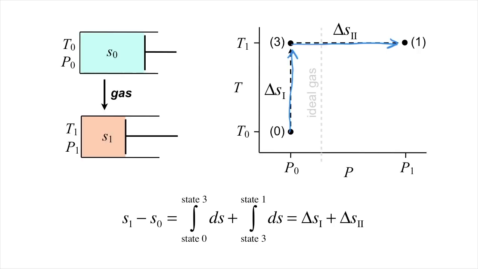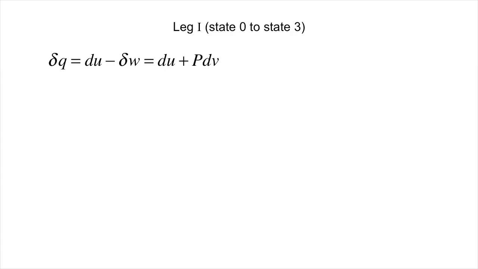Assuming we perform these transformations reversibly, we can determine the entropy change along the leg by examining the heat absorbed or released during these transformation steps. We can then determine the total difference in entropy from state 0 to state 1 by summing delta S for each leg. Recall that in leg 1, the gas is both ideal and of fixed pressure. Thus we can express dq for this leg as du plus p dv, corresponding to heat required to increase the temperature of the gas and do work against the piston face as the gas expands. Since pressure is fixed, this also corresponds to dH, which in turn can be written as Cp dT.